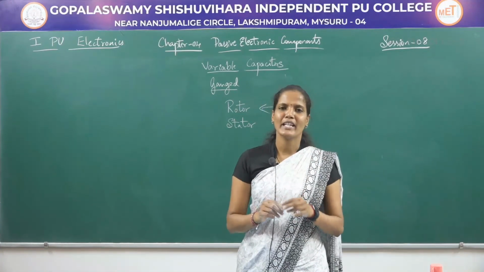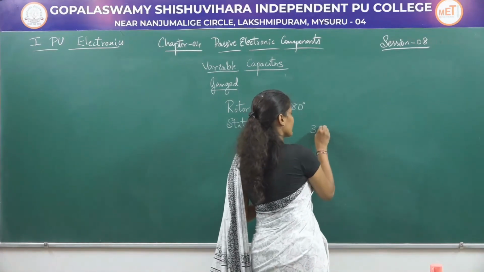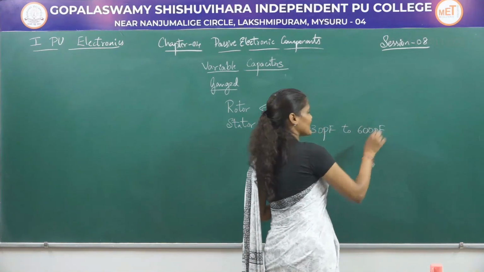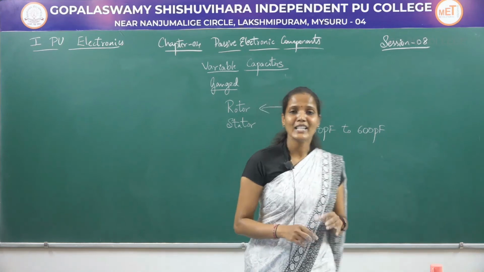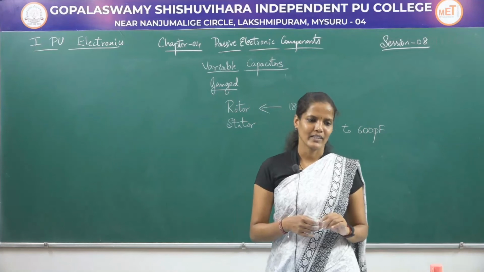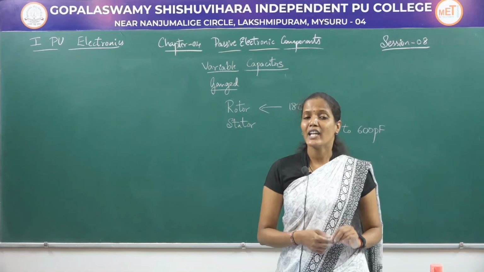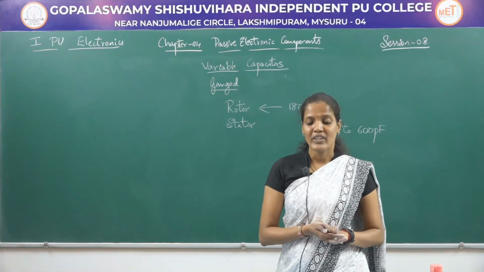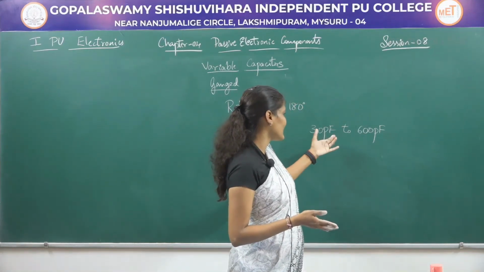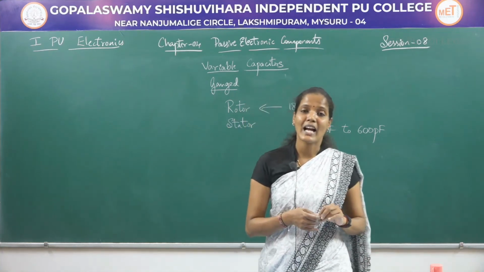Capacitance value can be varied from 30 picofarad to 600 picofarad. That is the range of the capacitance value which can be varied with the help of these gang capacitors. As I have already told you, a gang capacitor is one type of variable capacitor in which the capacitance value can be varied within a specified range. So, this gang capacitor is used to vary the capacitance between 30 picofarad and 600 picofarad.